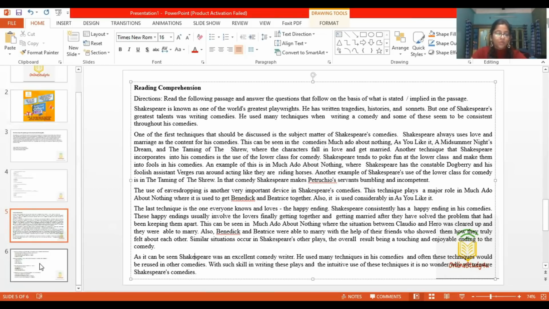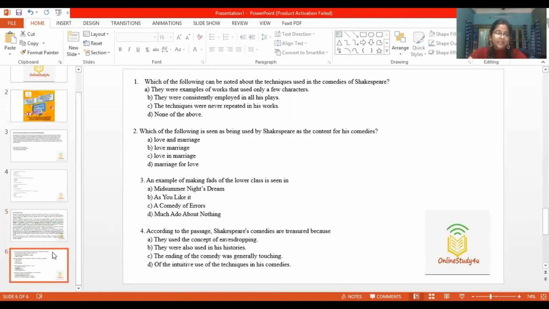With such skill in writing these plays and the intuitive use of these techniques, it is no wonder why we treasure Shakespeare's comedies. Okay, so this line is also important. So now let's go to the questions. Which of the following can be noted about the techniques used in the comedies of Shakespeare?